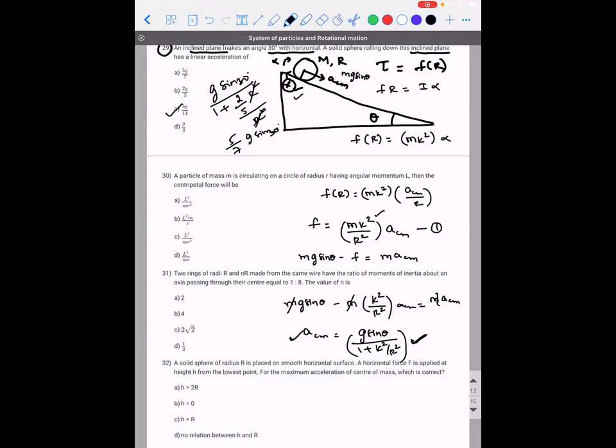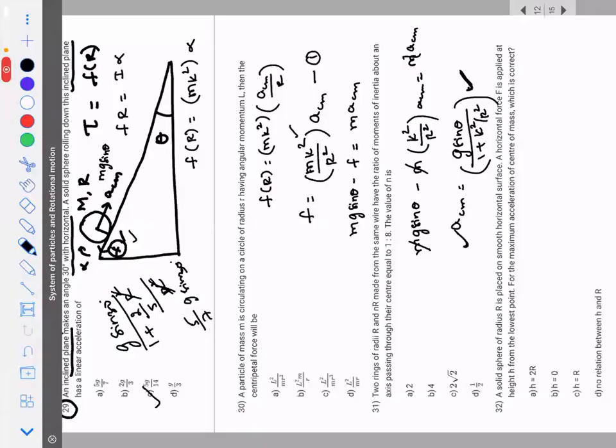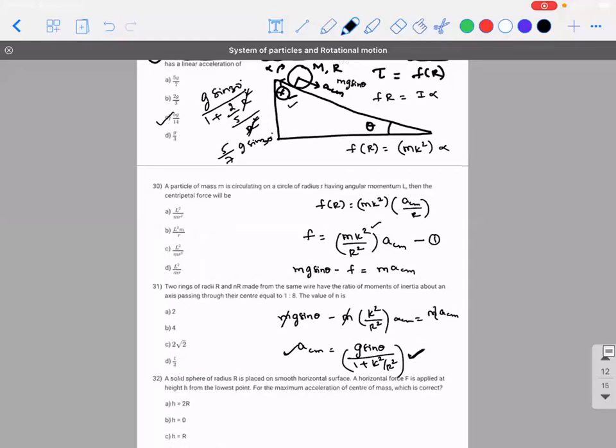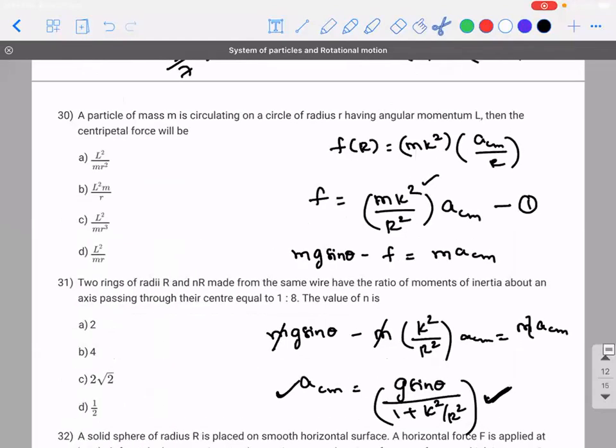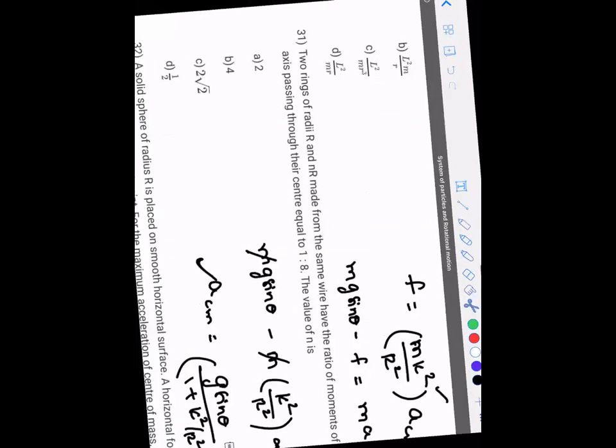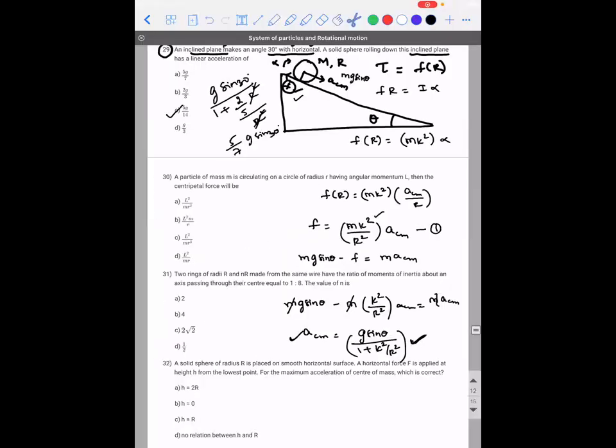Okay, shall we proceed to the next one? We can do one last problem. Sir, could you give me 1 minute? Are you copying it? Yes, sir. Yeah, please do.